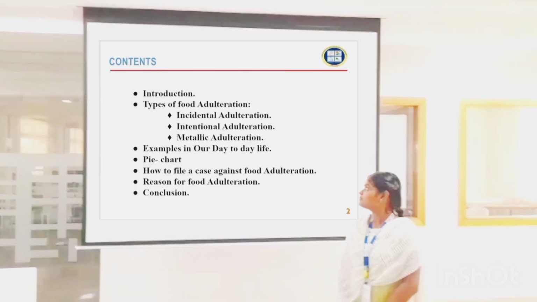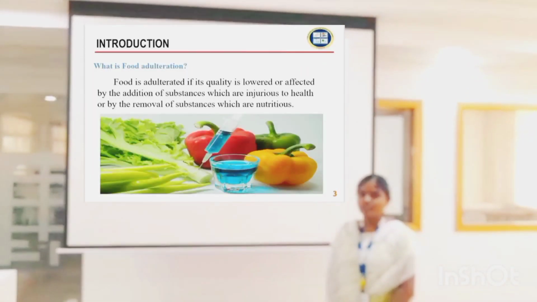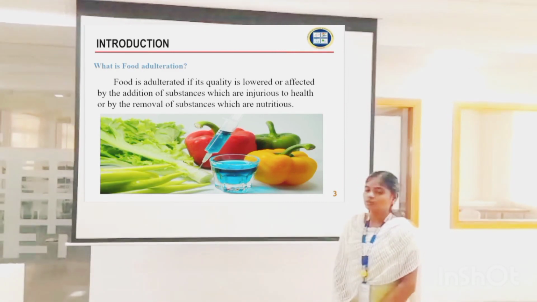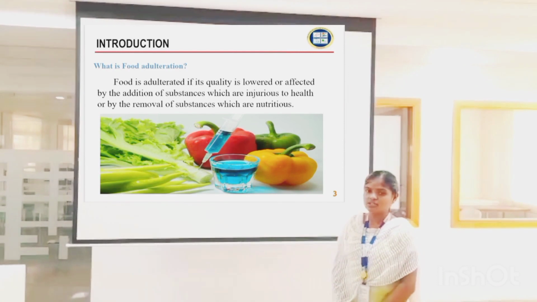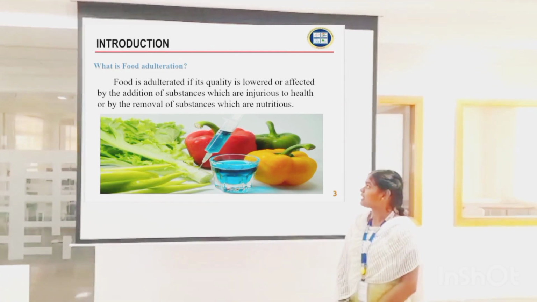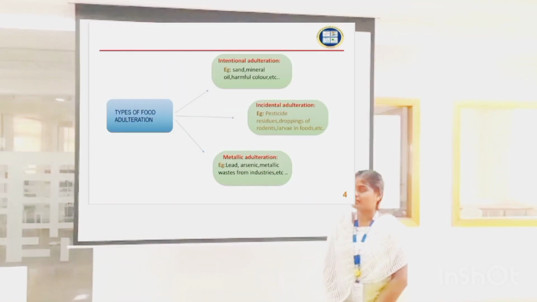Food. These are the contents we are going to see. Let me start with the introduction. What is food adulteration? Food adulteration is commonly defined as the addition or subtraction of any substance to or from food so that the natural composition of food is affected.